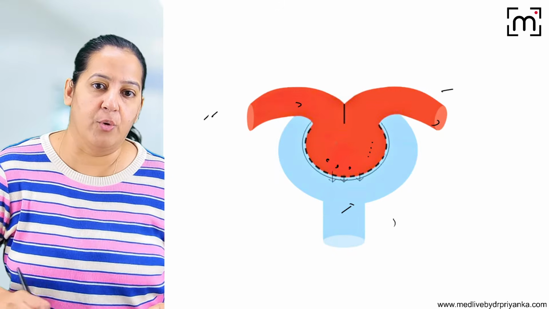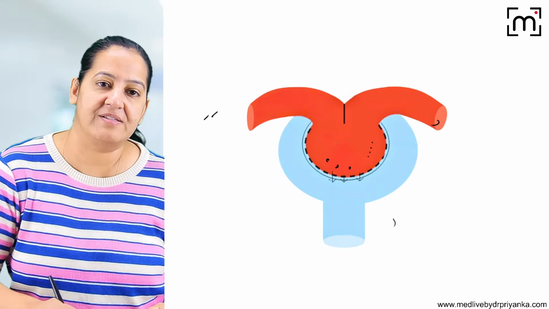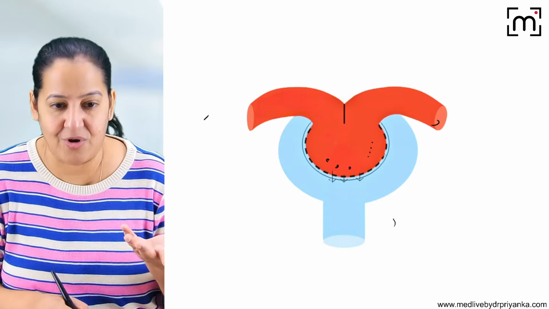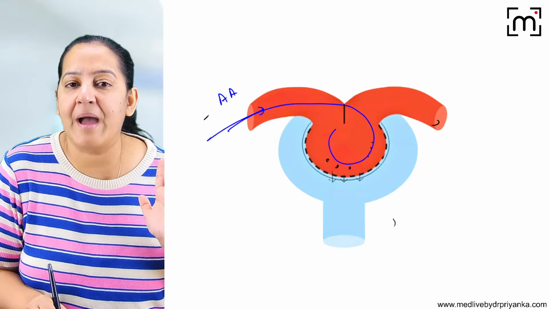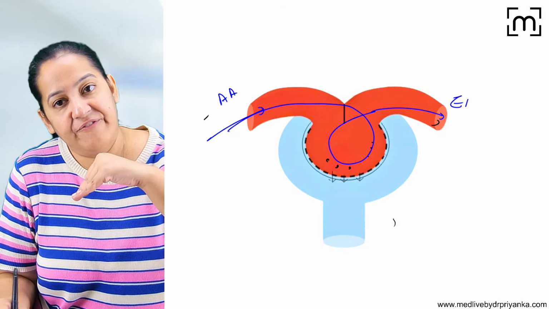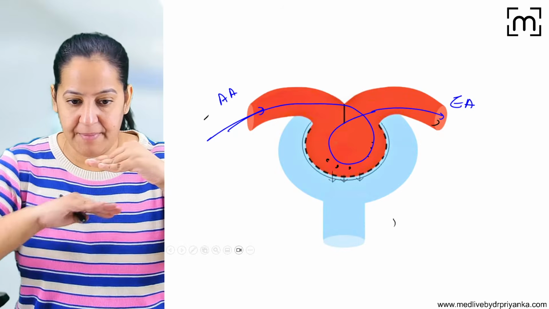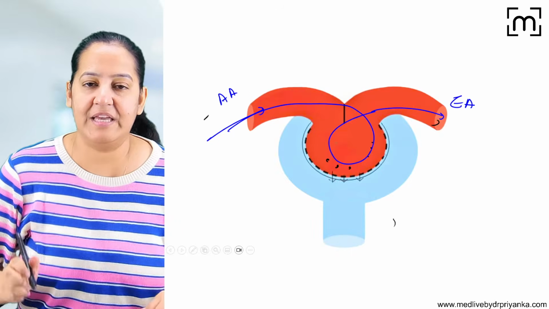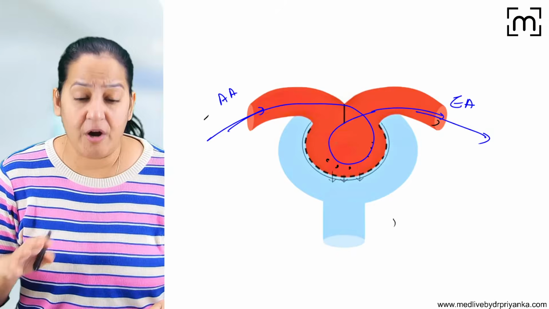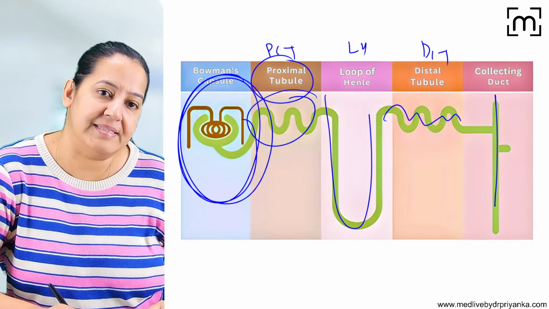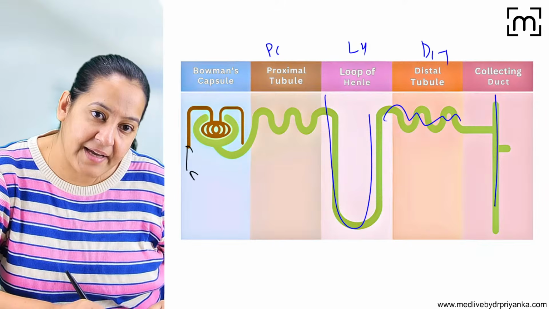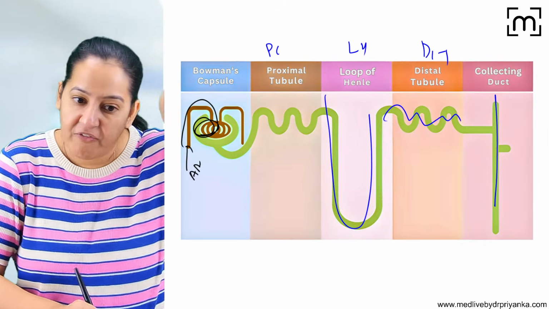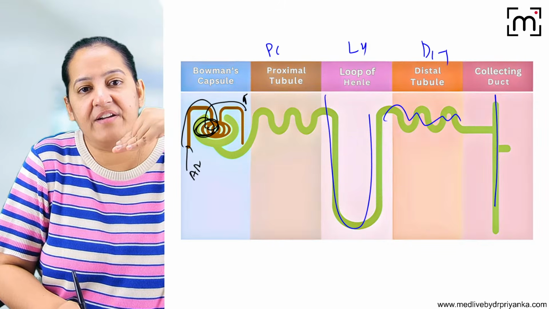Now the afferent arteriole, I repeat, the afferent arteriole is coming here. I guess you have studied all this in physiology, in pathology. It makes a tuft of capillary and moves out as efferent arteriole. What happens to this efferent arteriole afterwards? Here also you can see this is the afferent arteriole which is going inside, making multiple tufts of capillary and moving out as efferent arteriole.